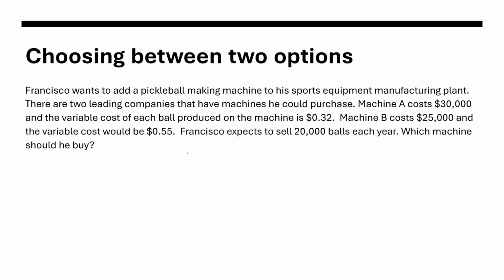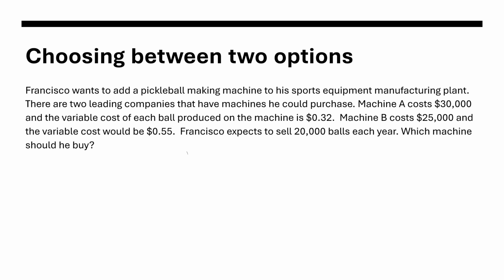It's plastic and it's full of holes. It looks like a wiffle ball if you've ever used one of those in gym class. So, a pickleball making machine for his sports equipment manufacturing plant. There are two leading companies that have machines he could purchase. Machine A costs $30,000, which now immediately you know that's the fixed cost.